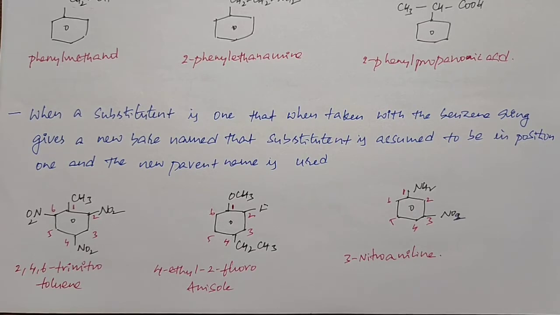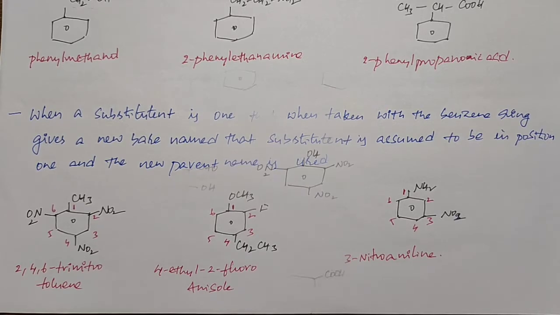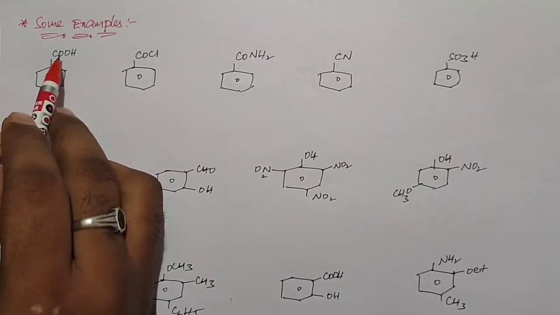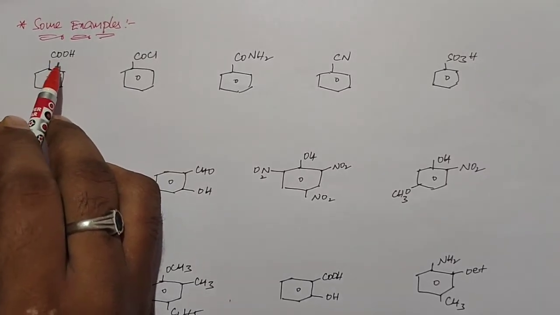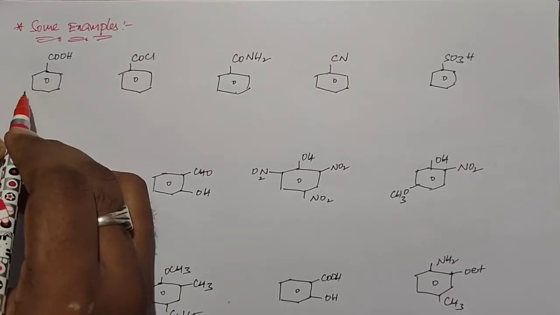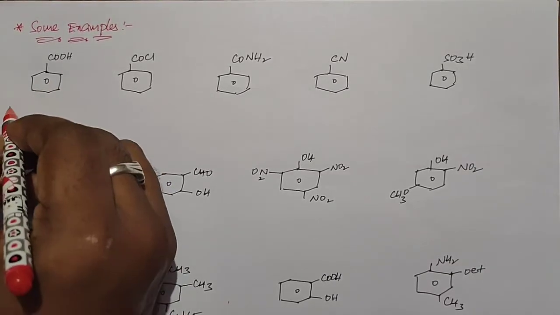Now I give some more examples for aromatic compounds. Okay students, so this is the first compound. Here in this compound the benzene ring is attached to the carboxylic group, so it is called benzoic acid, or sometimes we call it benzene carboxylic acid.